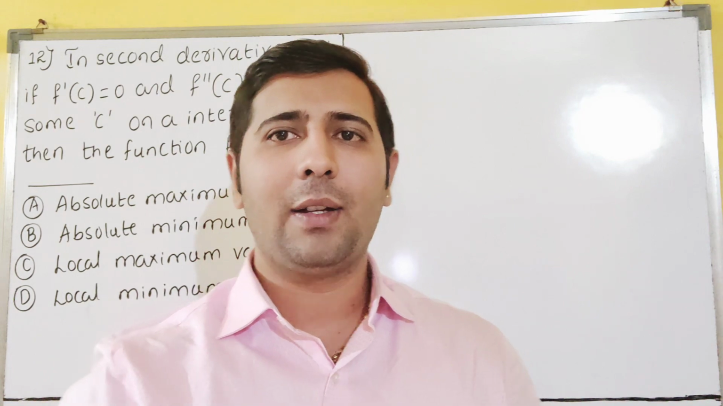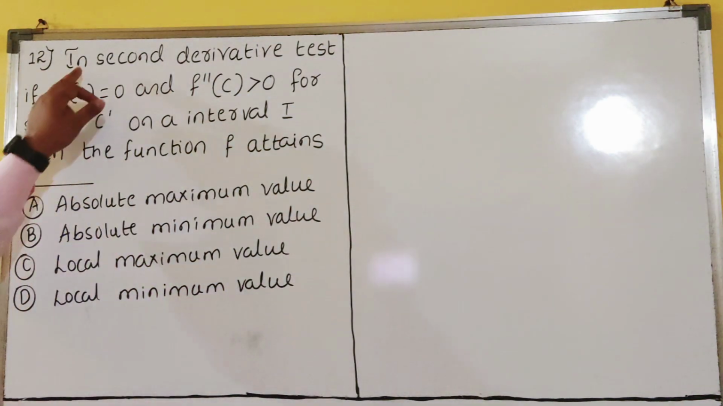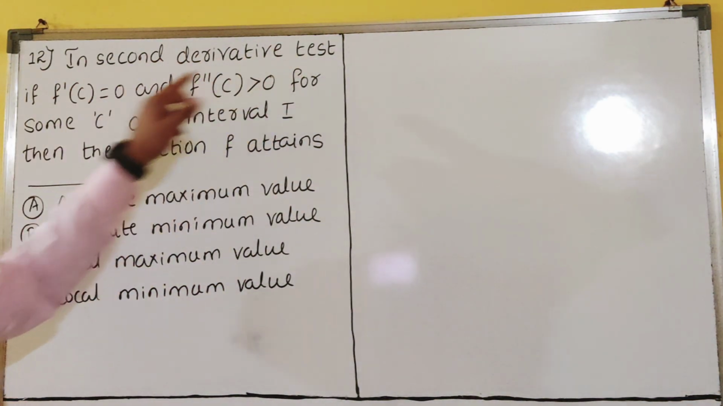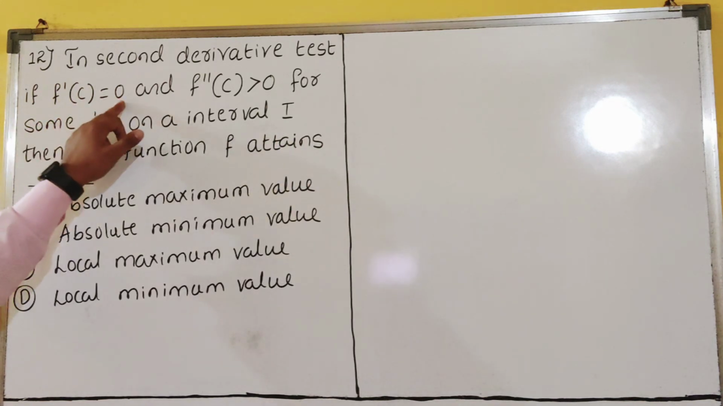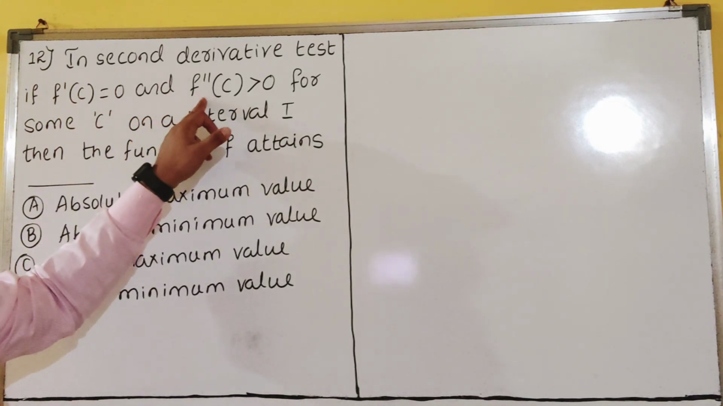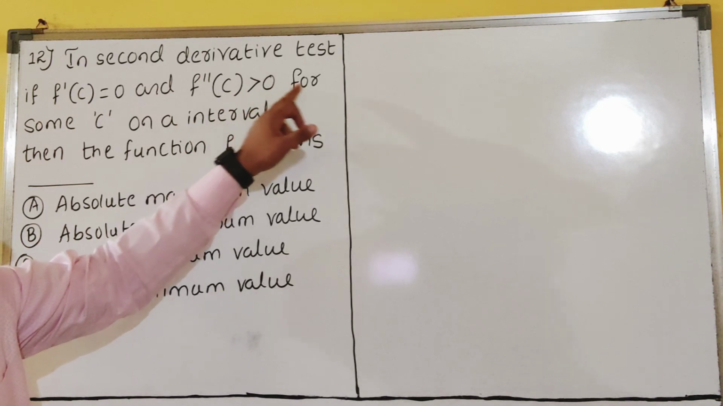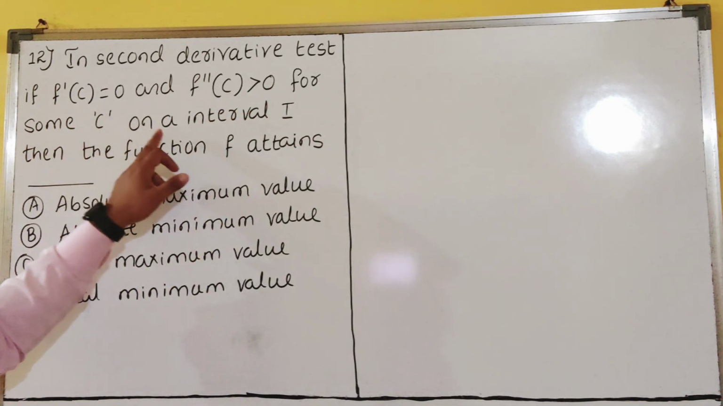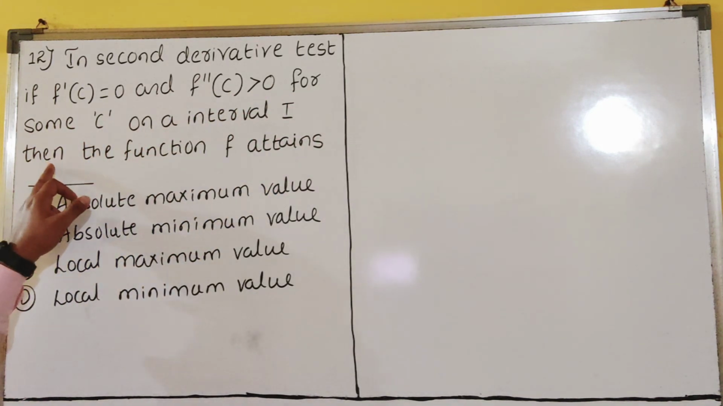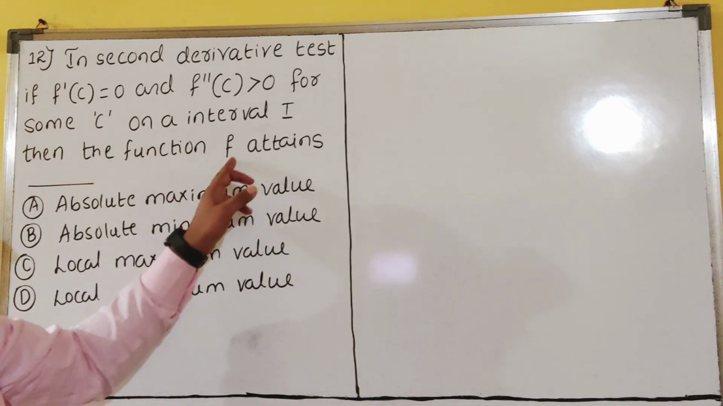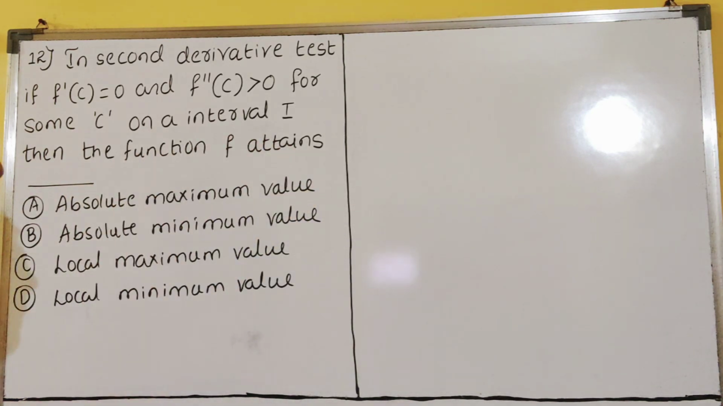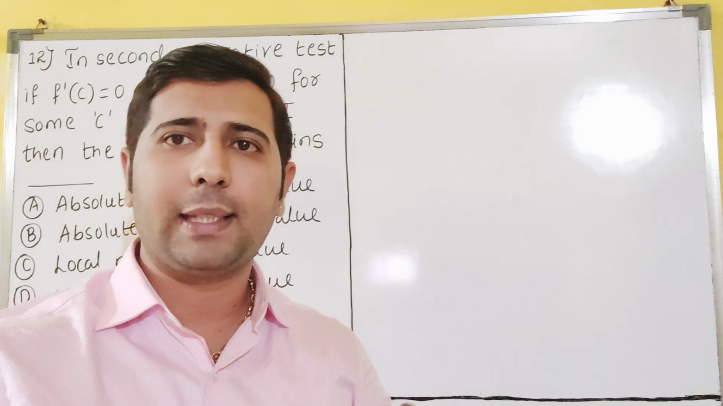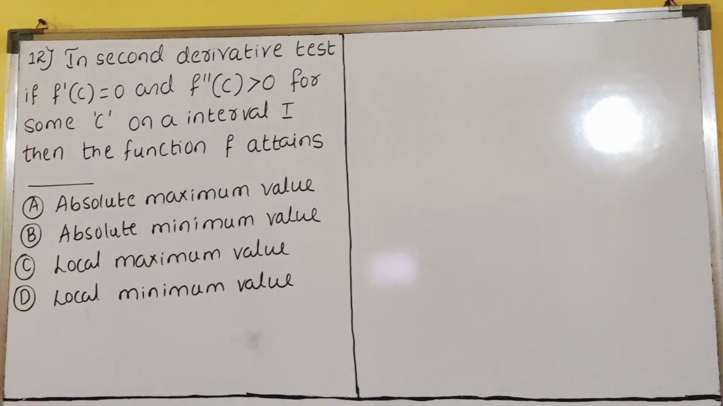Now let us see the question number 12. In second derivative test, if f dash of c is equal to 0 and f double dash of c is greater than 0 for some c on an interval I, then the function f attains what? Very simple question, dear students. We have to answer here which is the correct option here. So which matches correct option here, dear students?